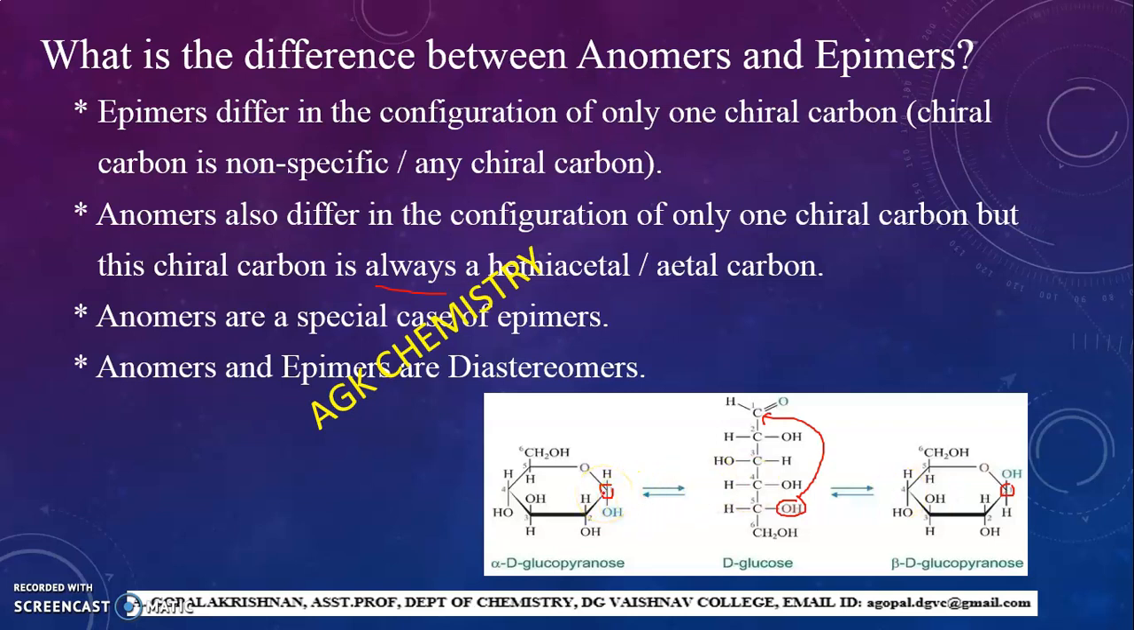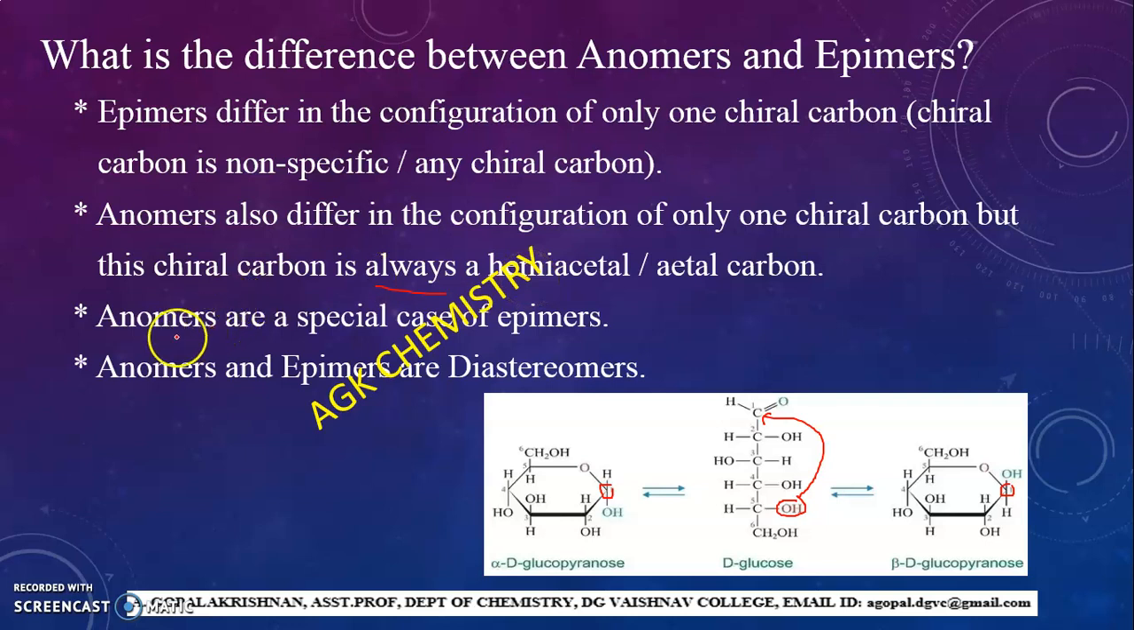So if you take any anomers, in all anomers the difference in configuration arises only in the anomeric carbon, or we can say it is the carbonyl carbon in the open chain structure. So it is always specific in nature. This is the difference between epimers and anomers.